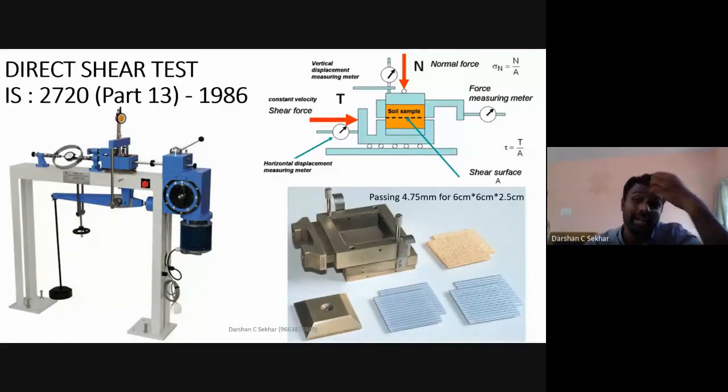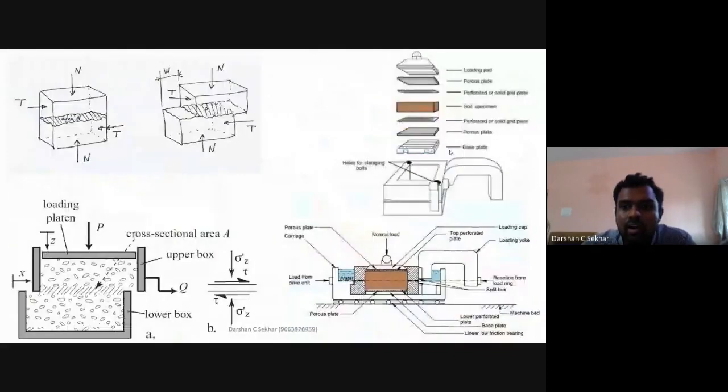So why is it called a direct shear test? What is it that I'm trying to do here? As you can see, we are trying to shear off the soil mass. I'm going to ensure that the contact between my soil particles is lost. So directly, what is done is I'm trying to apply a force such that these two soil particles are cutting off each other. So in that regard, I need to apply something called a normal force.